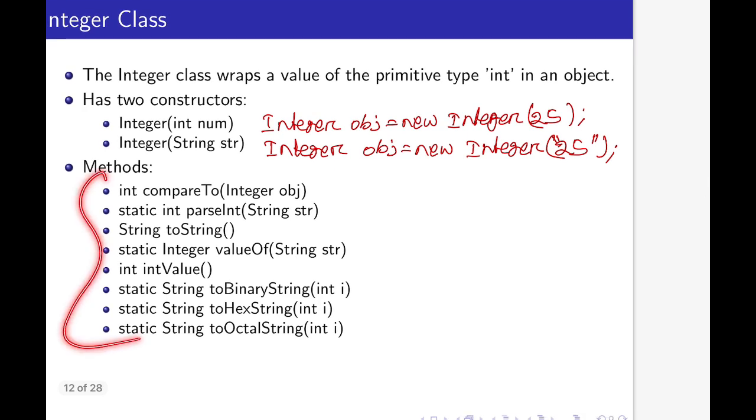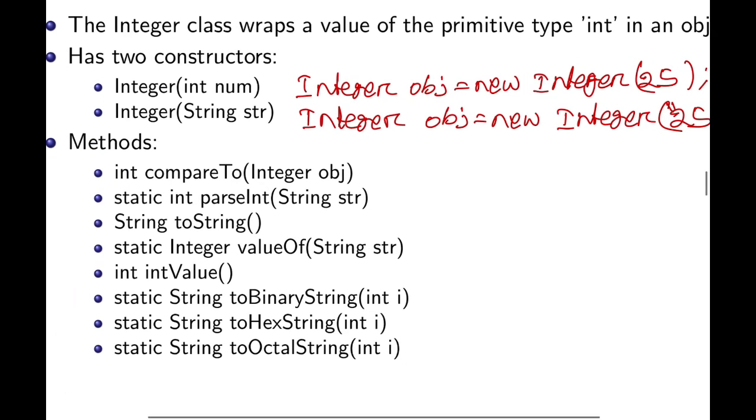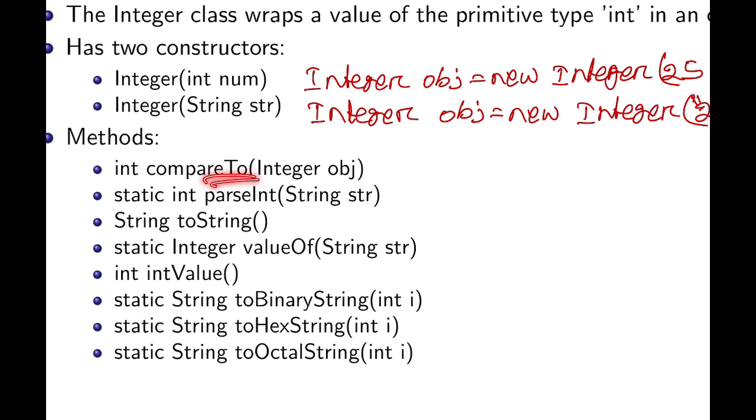And similarly some methods are defined in the Integer class. So these methods we have already discussed in the previous wrapper classes, like compareTo. So it is going to compare two integer values and it is going to return 0 or a positive value or a negative value as a result, and here the return type is int.